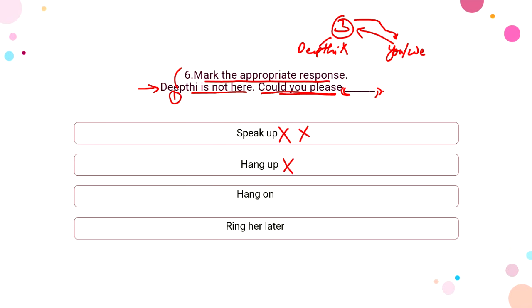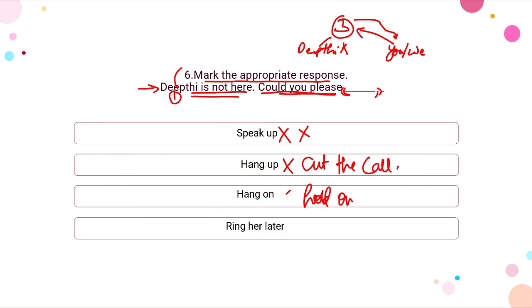So if they say Dipti is not here, could you please hang up? Hang up means to cut the call, right? So that would be rude, so of course they won't say that. So this also would be a wrong option. So again we have hang on. So hang on means to hold on for a minute or two. So hang on means to hold on.